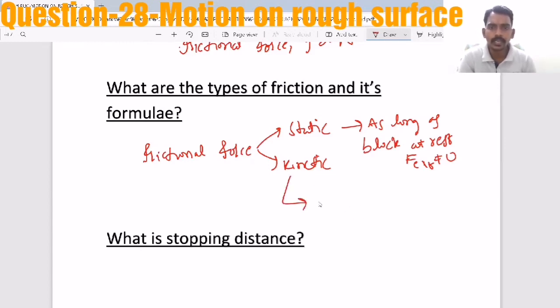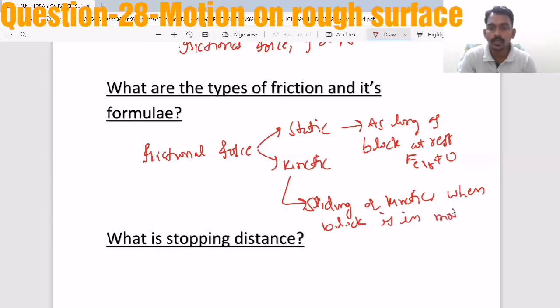Similarly, kinetic means sliding friction. Sliding or kinetic means the opposition when a particle or block is in motion or sliding. When the block is sliding on the rough surface, the opposition offered is called kinetic friction.